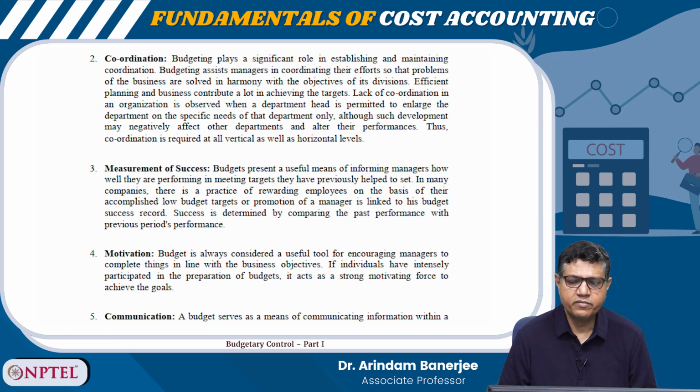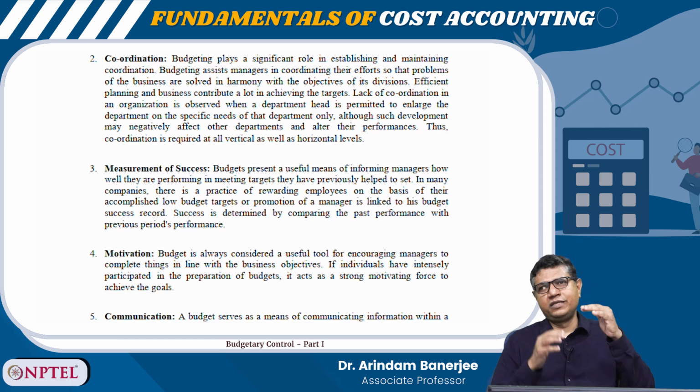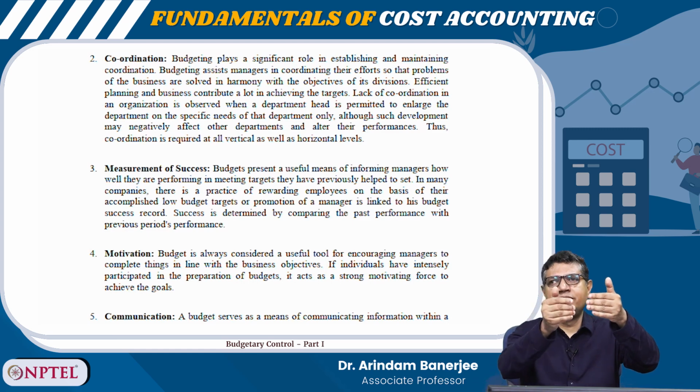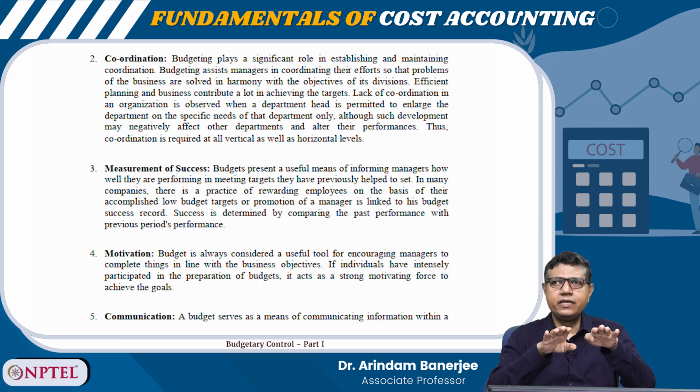Number 3 is measurement of success. So, the budget has been prepared, right. Budget is for the future. The actual performance happened. Then the next stage is that the management will compare what was in the budget and what is actual, right. What was in the budget and what is actual.